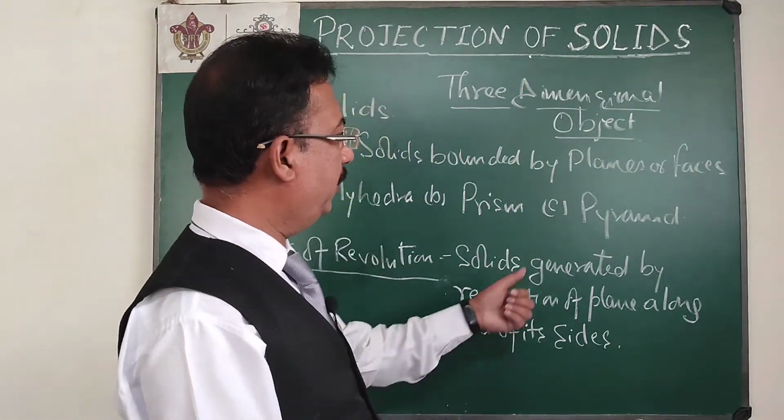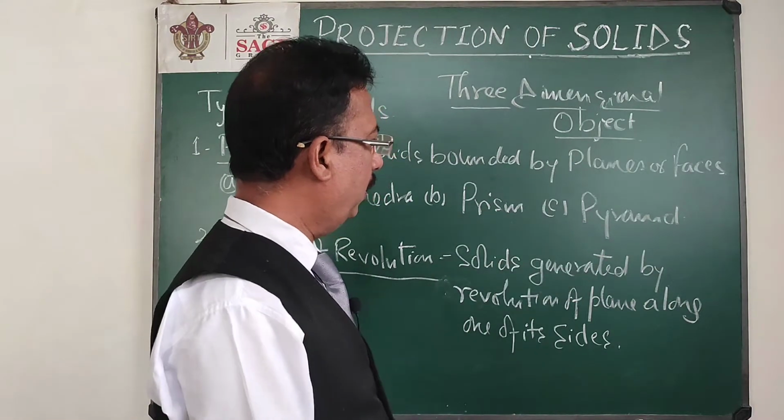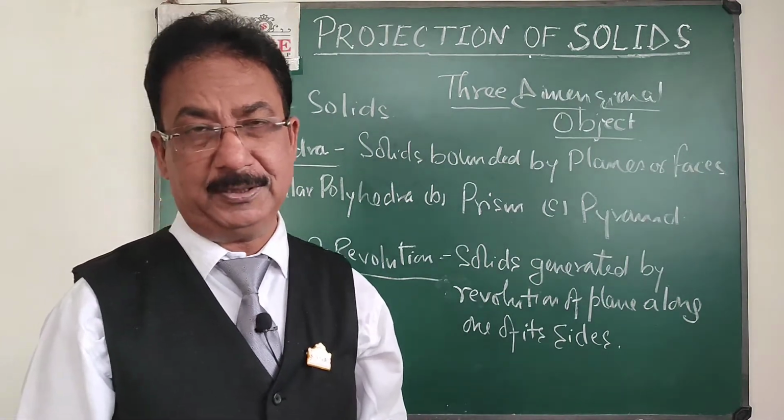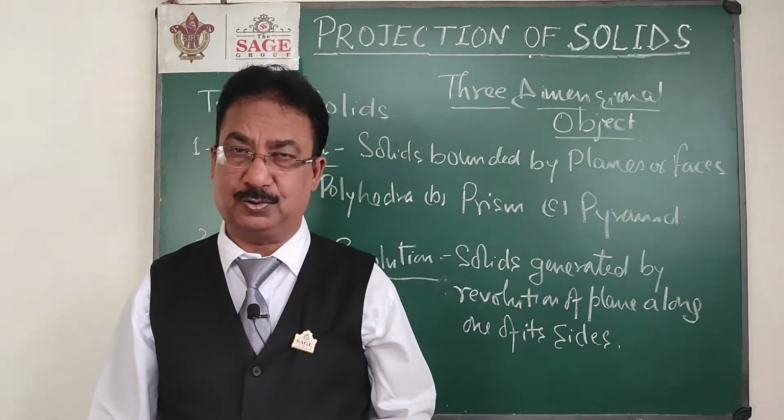In the same way, another solid you already know is the pyramid. The pyramids of Egypt are very famous. That is a square pyramid.